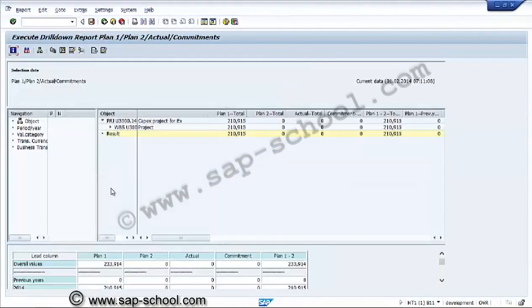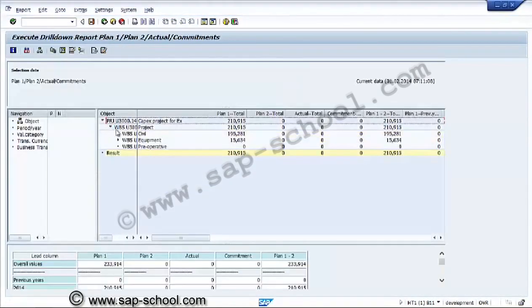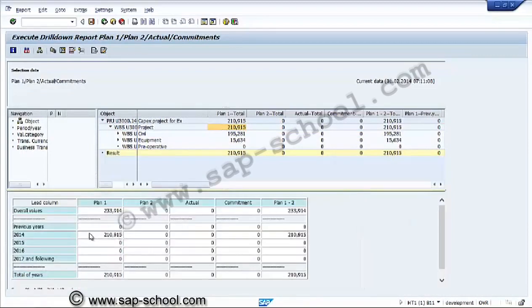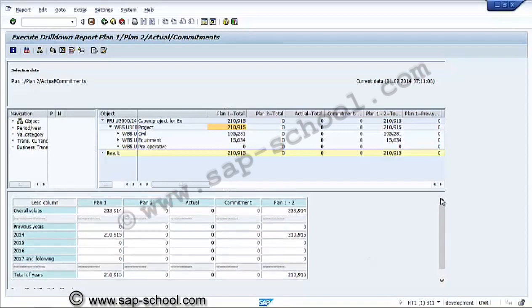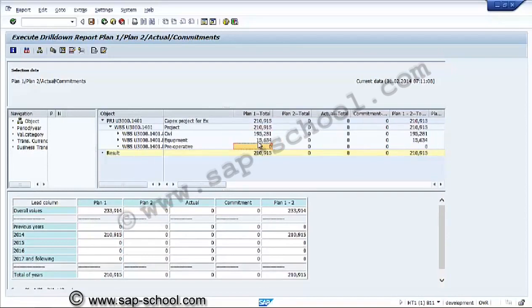So this is the output of that report. Now we can see whatever planning we have done, 210915. We can clearly see that we have done the planning for the year 2014, but we have done only the overall planning. Since we have done it in 2014, it is showing in 2014. These are the planned values. Whatever planning we have done through the project builder or a network through WBS, those values we are able to see over here.